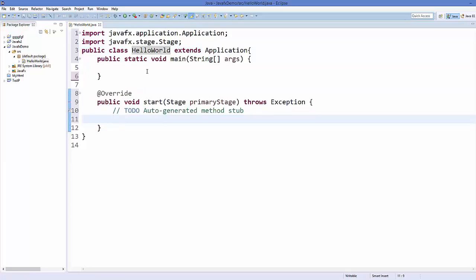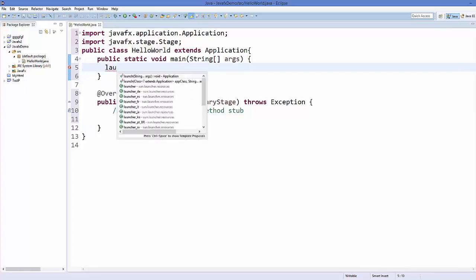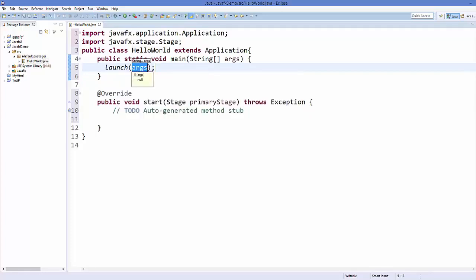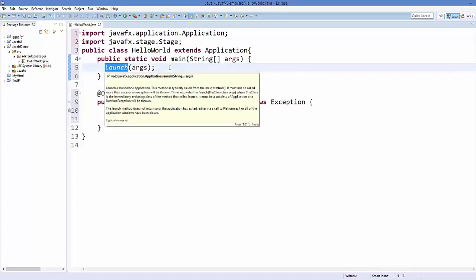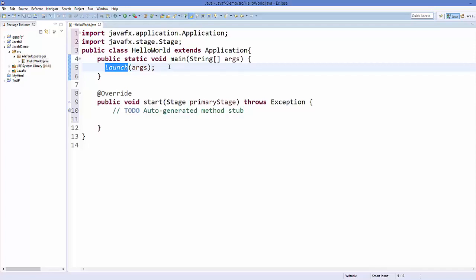Now to start a JavaFX application, you need to call a method called launch inside your main method. This launch method will call your JavaFX application constructor, which in turn starts your application. And you have this method called start in which you can add your scenes or layouts or widgets.